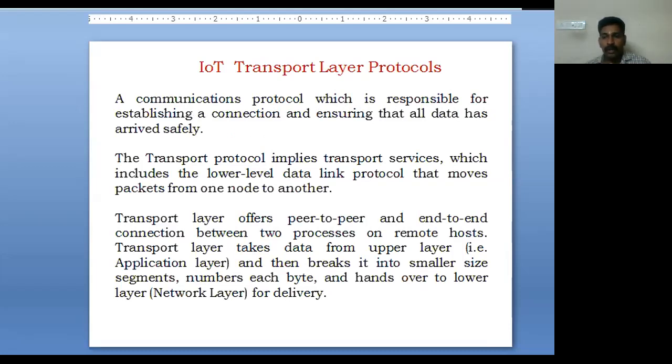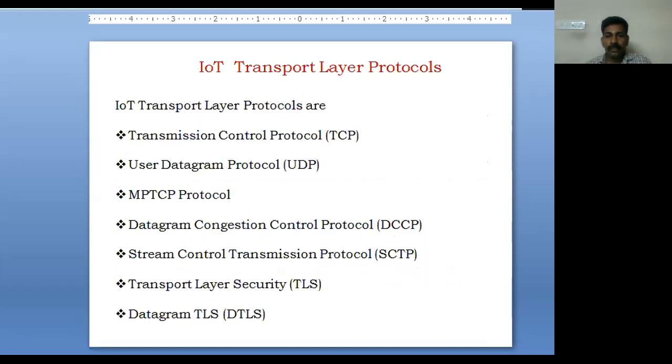So what is the lower layer of the transport layer? It will be the network layer, because starting from the physical layer, then the data link layer, the network layer, and the transport layer, the layer lower to the transport layer is the network layer. So what are the IoT transport layer protocols? TCP, UDP, Multipath TCP, that is MPTCP, then DCCP, then SCTP, and for security, Transport Layer Security, TLS, and DTLS.